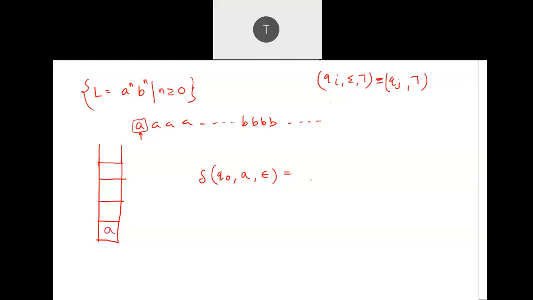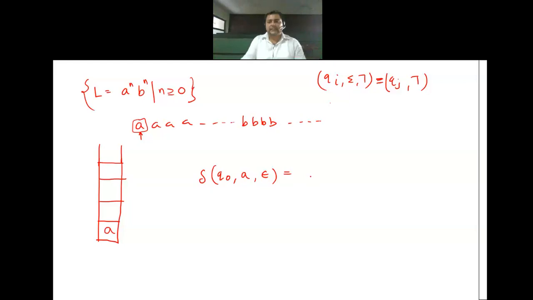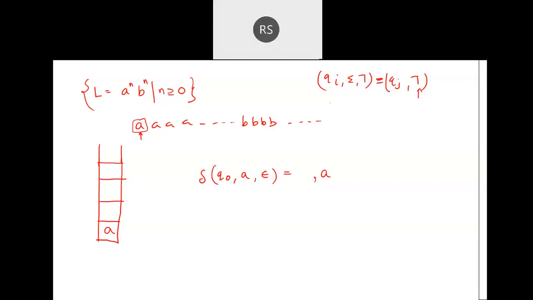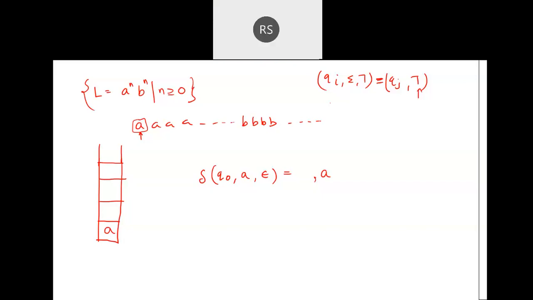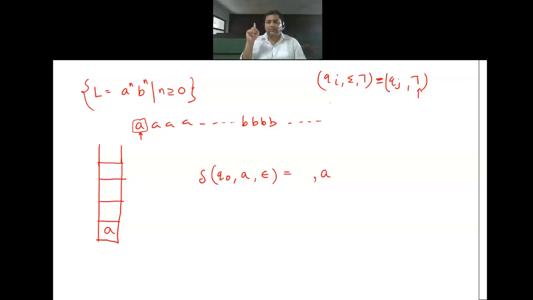Once it has been pushed onto the stack, what will be the new stack top? One thing is clear, that this will be A. Now the only thing we have to judge is whether it should be just one A or multiple A's. Are you willing to push only one A, or if you get some more A's, are you willing to push those A's also? That means this thing should be repeated, or it should be stopped at once only.